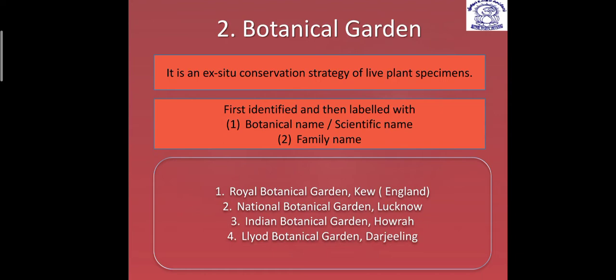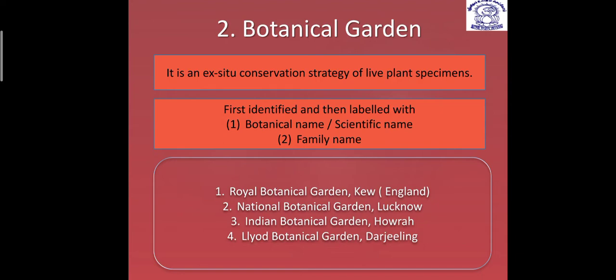Then this is the first preservation strategy. After this, next we are going to talk about botanical gardens. See, this is a conservation strategy, meaning living plants are conserved here. But it is ex situ conservation. Ex situ means what? Outside their original habitat. Suppose one plant is originally growing in one area, but if I take that particular plant and grow it in another area, then it is off-site conservation, ex situ conservation.